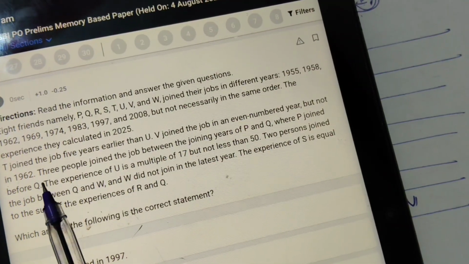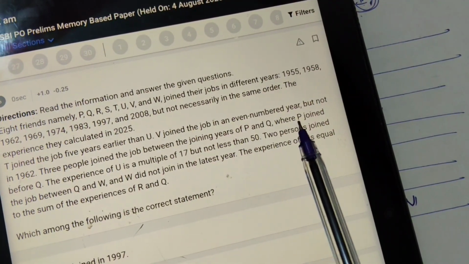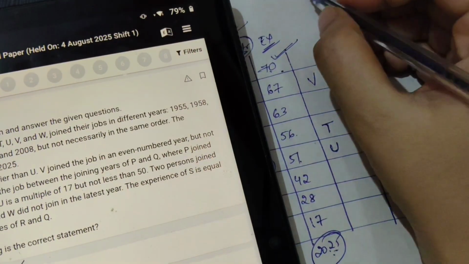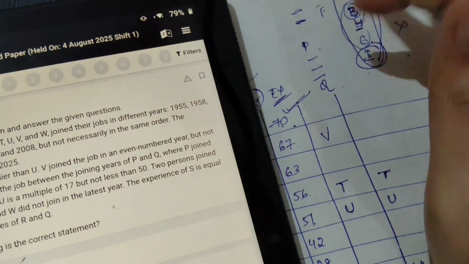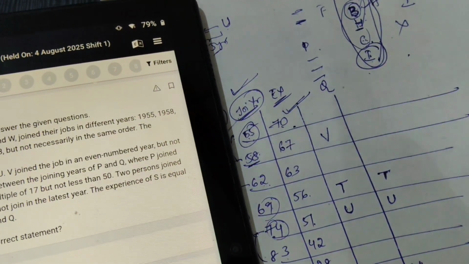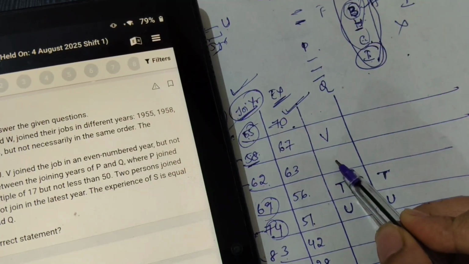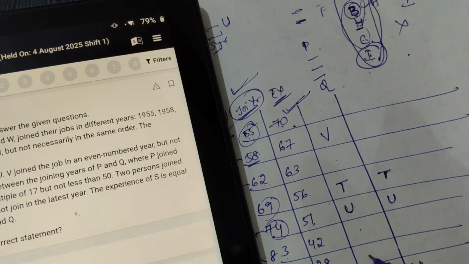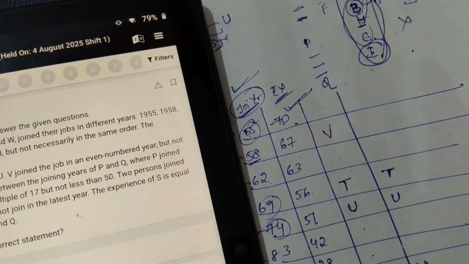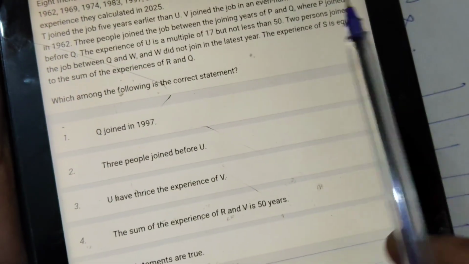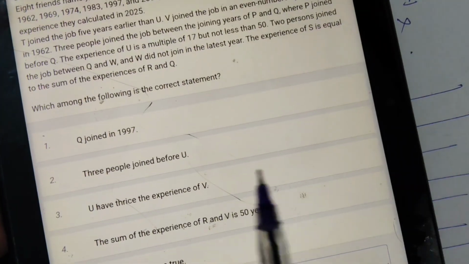Okay, next. 3 people joined between the years of P and Q, where P joined before Q. Now 3 people are there between P and Q, and P joined before Q. So where can we take P and Q? If we take P here, Q will not come. P here, 1, 2, 3, Q we can write here. But P can't go elsewhere, so here 2 possibilities are there. Here also 2 possibilities we will get, but we will go for another clue. But remember that 3 people joined between P and Q.